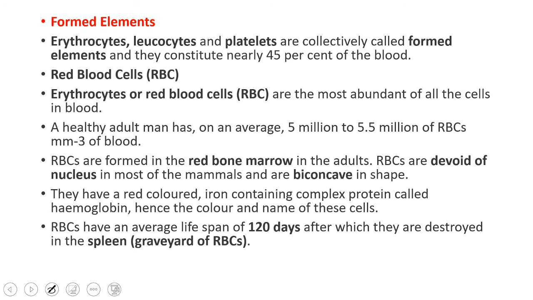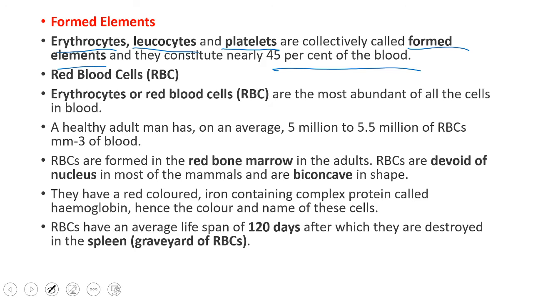So let's just discuss the cells of the blood. We have three types of cells. They are erythrocytes, leukocytes, and platelets, together called formed elements, and they constitute about 45% of the blood. Total blood contains 45% cells.